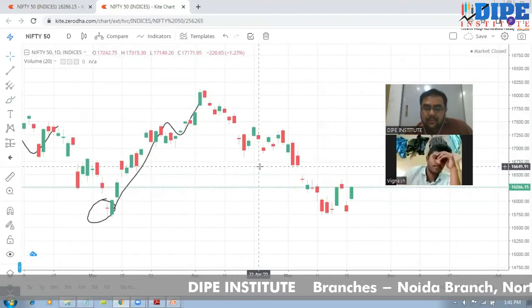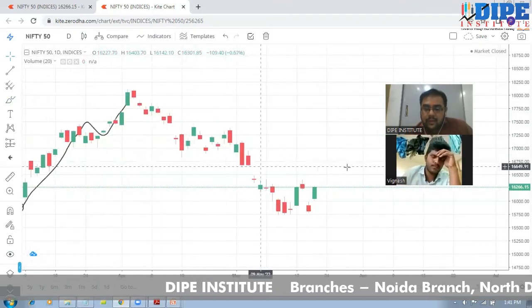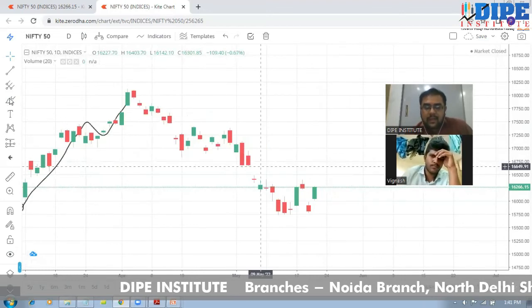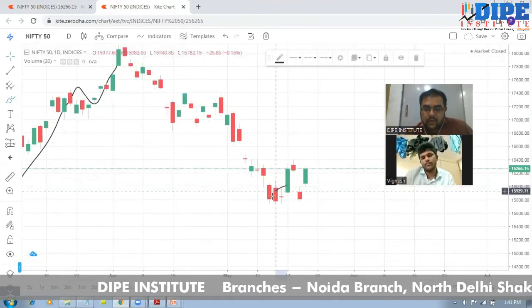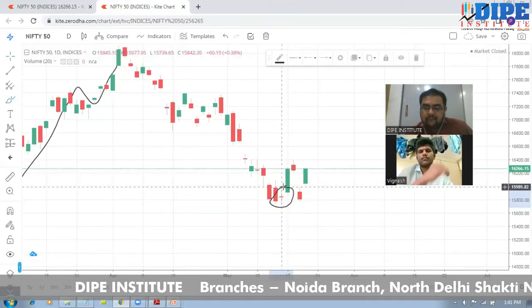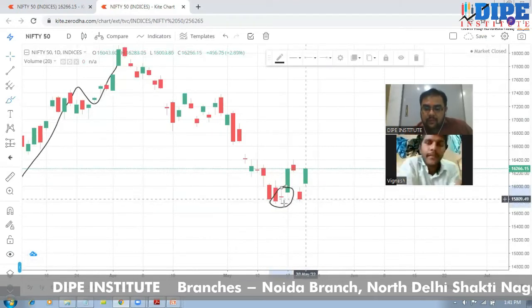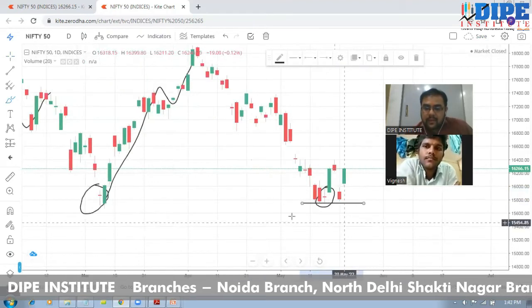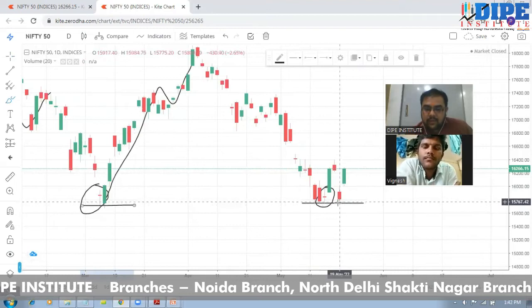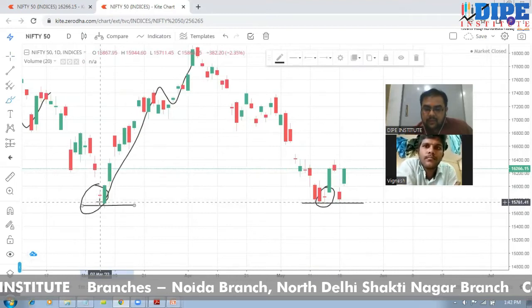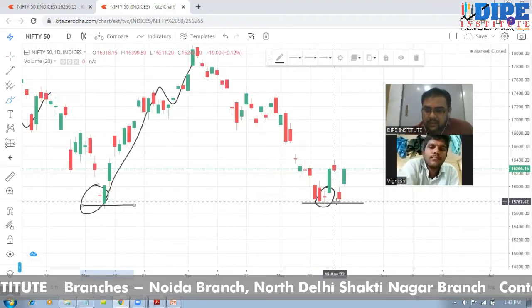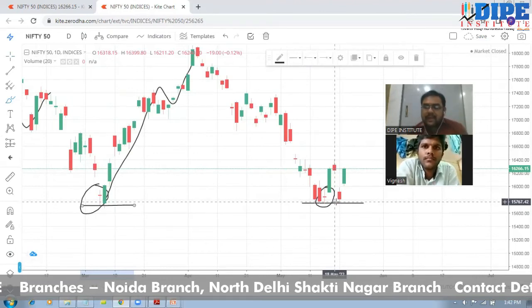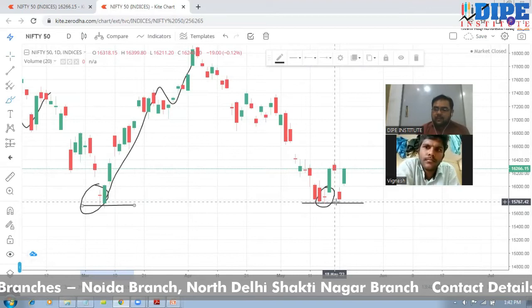Then again the market came down, in the month of May. And do you see here again there is a Doji formation on the lows? There is again a Doji formation, and again the market is not breaking this important support level. The same support the market made in the month of March, the same support the market is making in the month of May. So here this pattern is helping you to identify the reversal point, right?